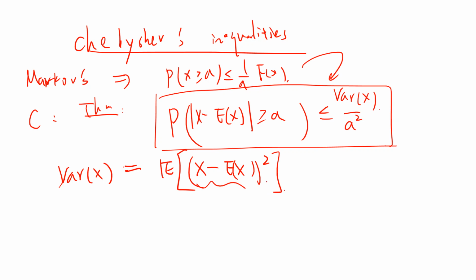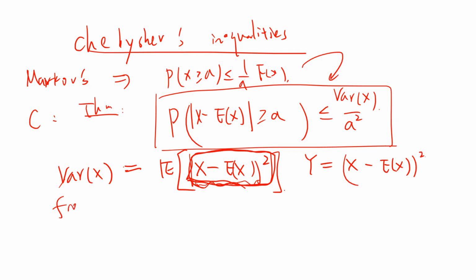This is the very broad definition of variance. If you look carefully, this is a non-negative random variable. So let Y be X minus E of X, squared.